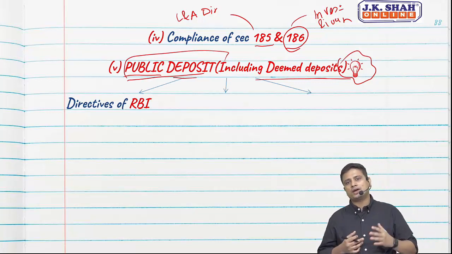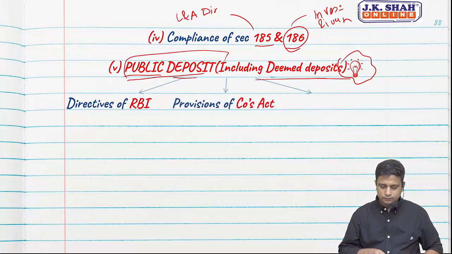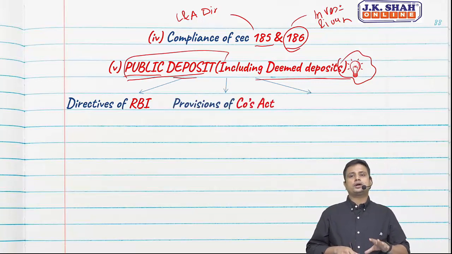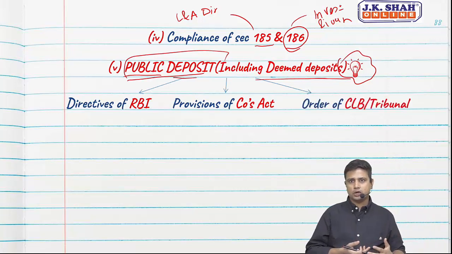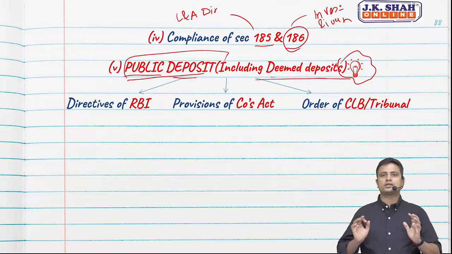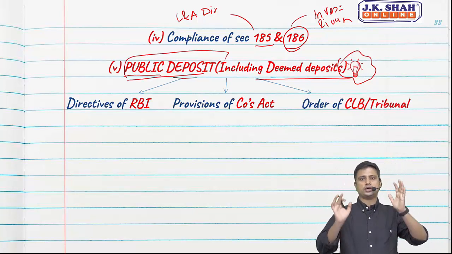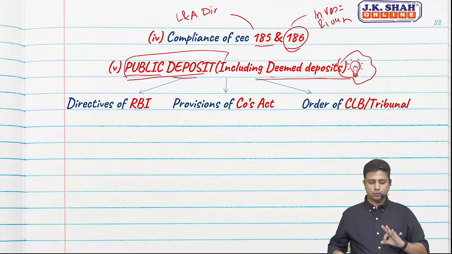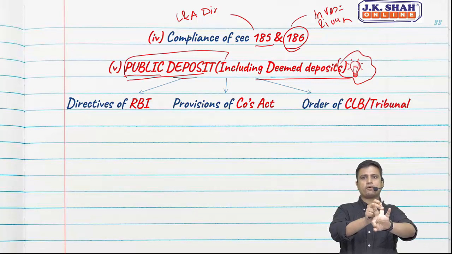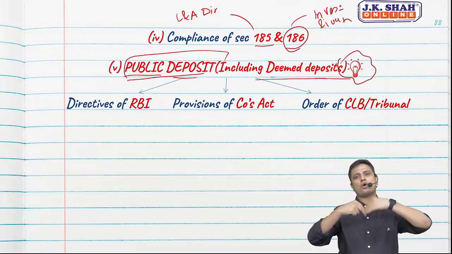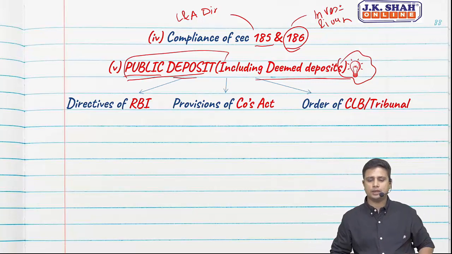So we need to verify whether the directives have been complied with, whether the provisions of the Companies Act have been complied with, and wherever there have been orders from the CLB, that is Company Law Board, or the Tribunal, whether the same have been complied with. So in case of public deposit, we need to report 3 things: directives of RBI have been complied with, provisions of the Companies Act have been complied with, and orders, if any, of CLB or the Tribunal have been complied with.